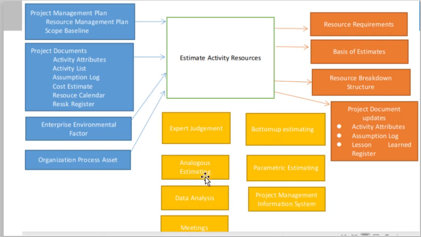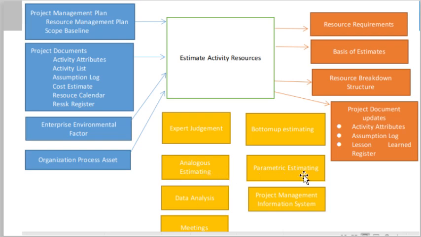Then analogous estimation. Analogous estimation means you are basing it on previous experiences. For example, previously you completed an e-commerce solution in 6 months. So if a similar project comes to your organization, you can say that the similar project can also be completed in 6 months. It involves technical knowledge and technical judgment as well.